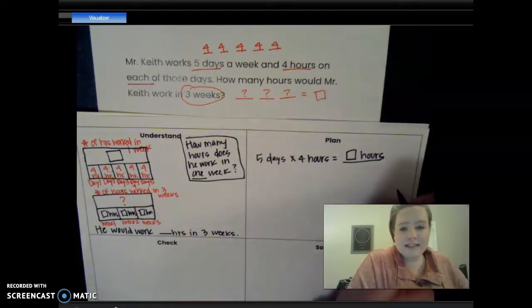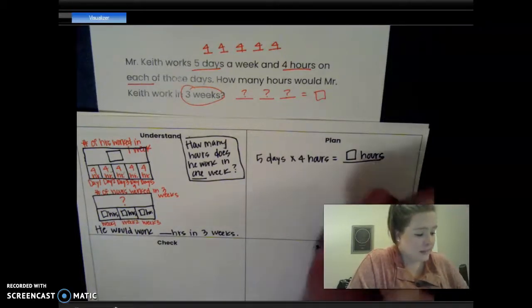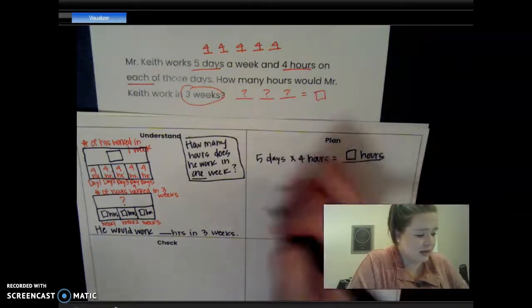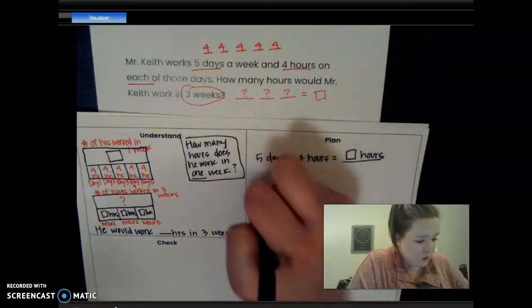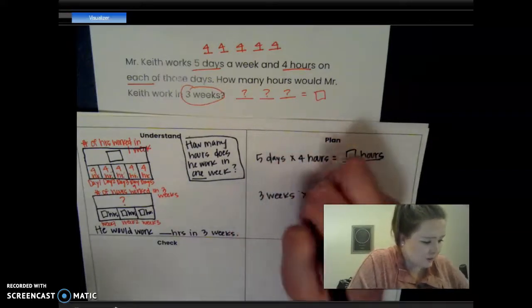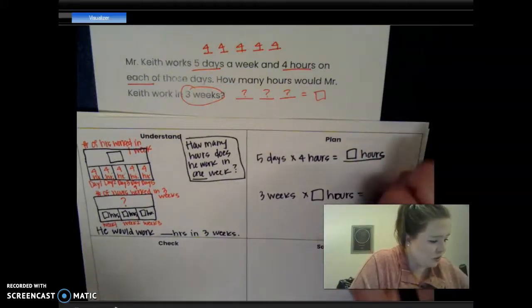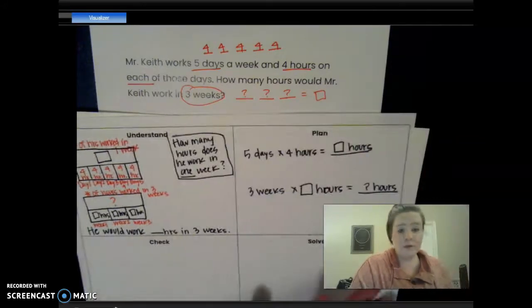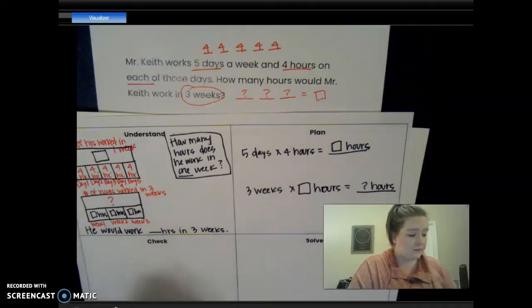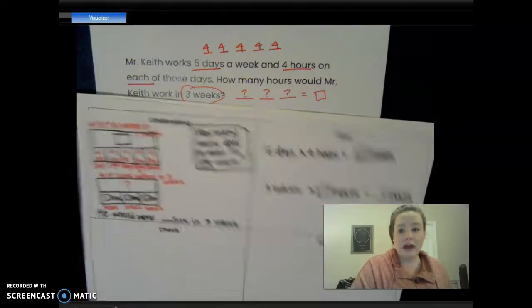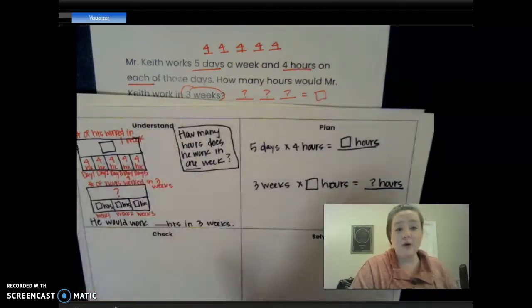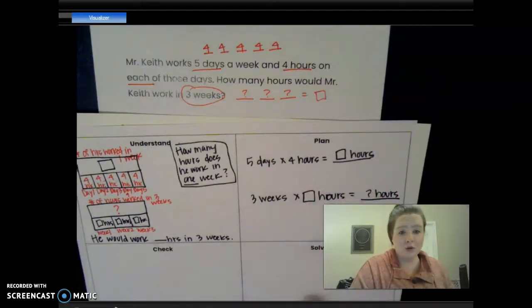Yes. What does this number sentence look like? Good job. This number sentence is going to be 3 weeks times a number of hours equals the total number of hours. Okay? So, this is my problem. This is what your first step looks like. Okay? Here is your understand, and here is your plan. This is all you are doing today, okay?